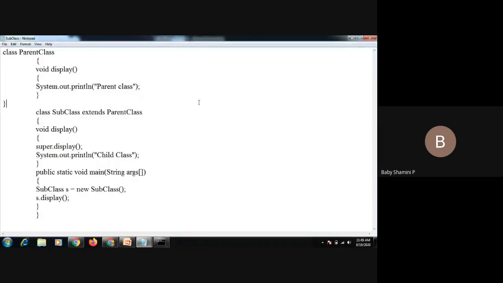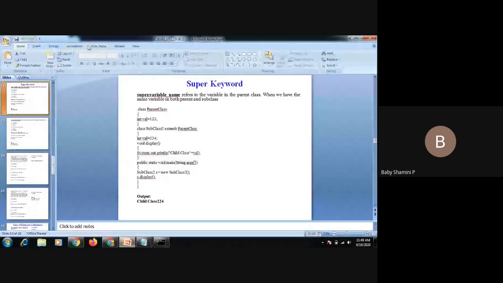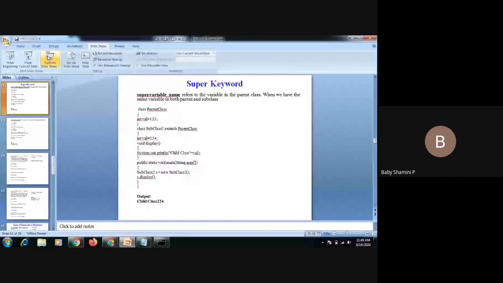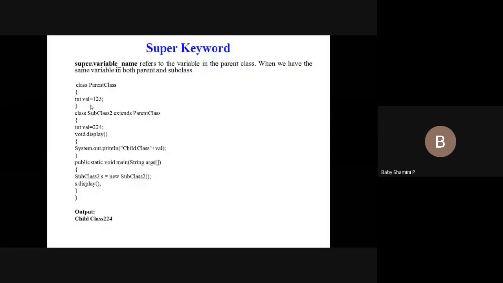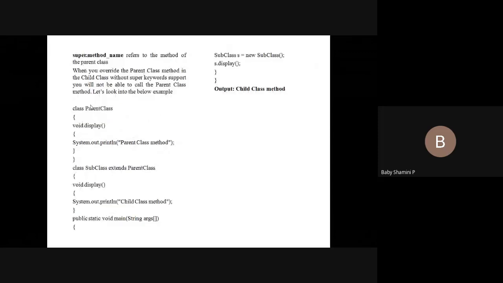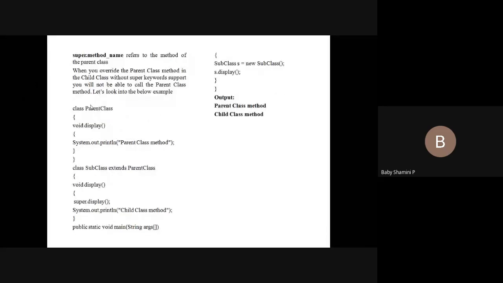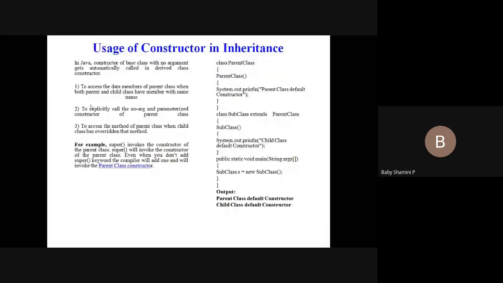So next we have constructor. Variable is over, method is over. Next we have the usage of constructor in inheritance. See the program. Here we have a parent class constructor with System.out.println, this is a parent class default constructor. This is a default constructor, isn't it? No argument is present inside the constructor, so the parent class constructor is a default constructor.